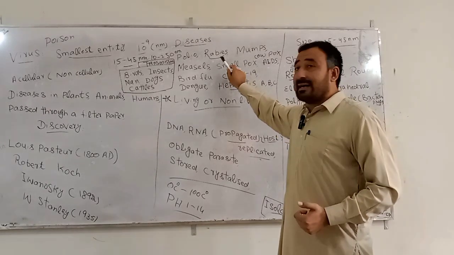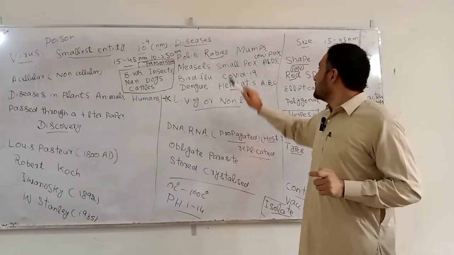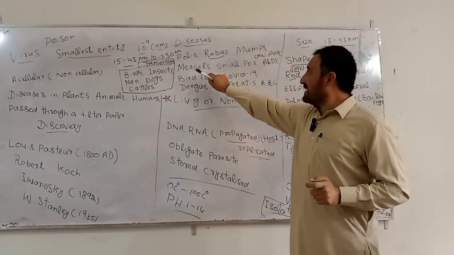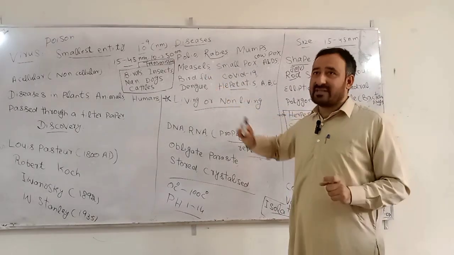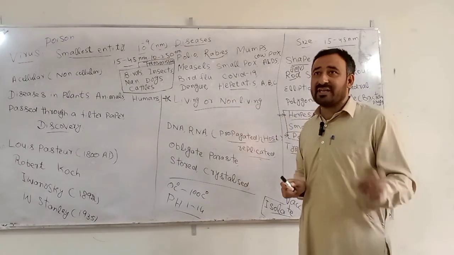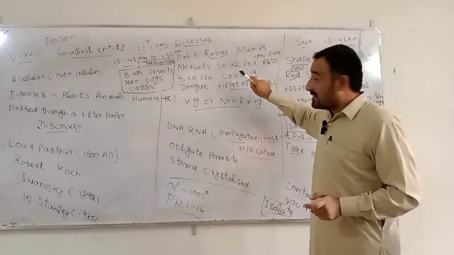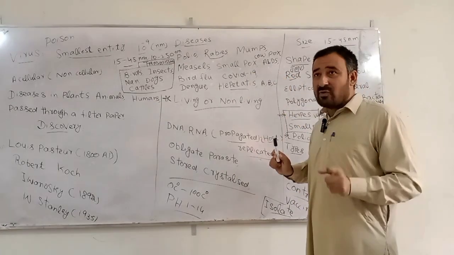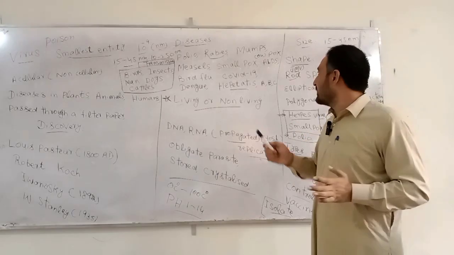Rabies, it is caused by dogs, having saliva in their mouth. Mumps, measles, measles is also caused in small children. In Urdu and Pashto it is known as shari. Okay. Smallpox, cowpox, AIDS, acquired immune deficiency syndrome. It is a syndrome of different disorders.